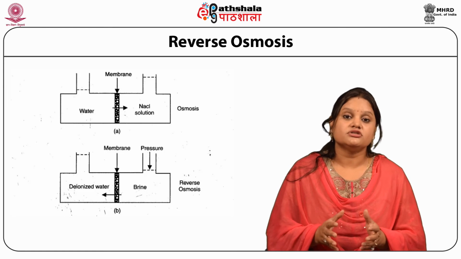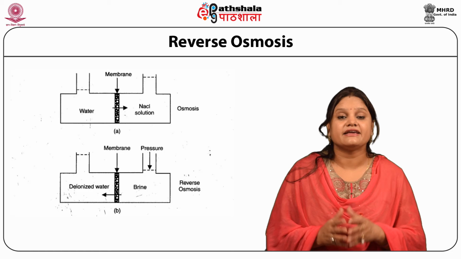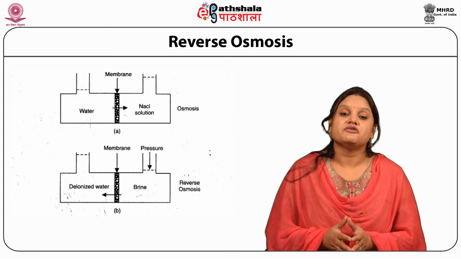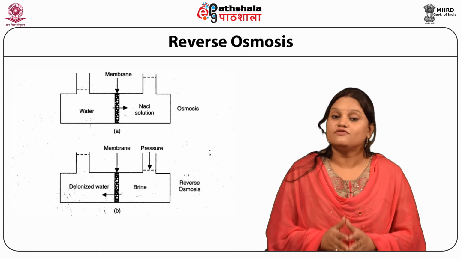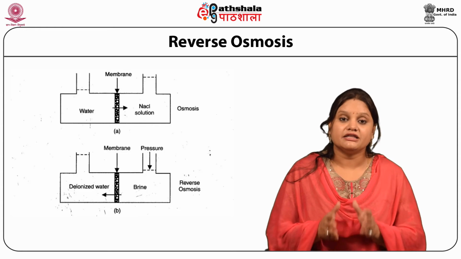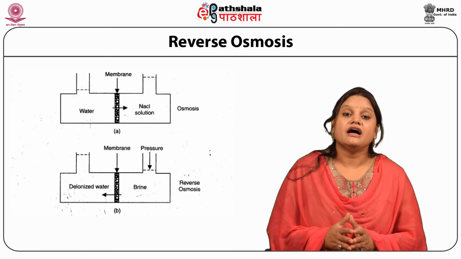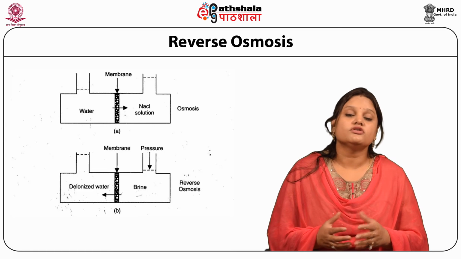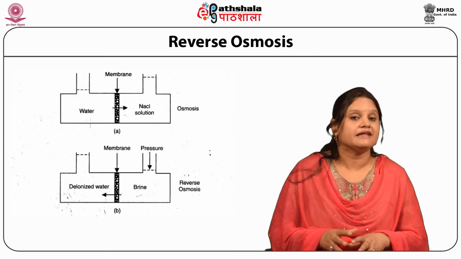So by the process of reverse osmosis, we can get finely deionized water. This water is totally free from any kind of ion, because the in-between layer of the membrane absorbs almost all kinds of ions present in the water.